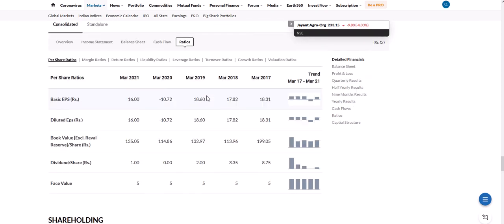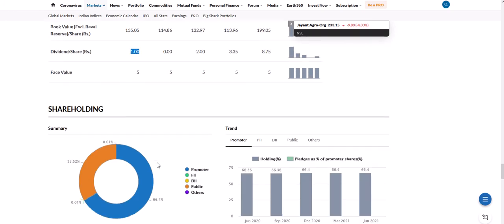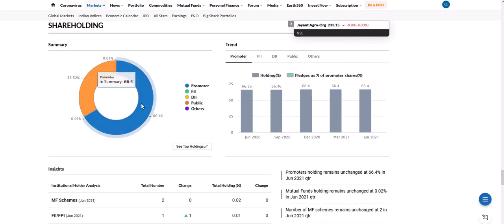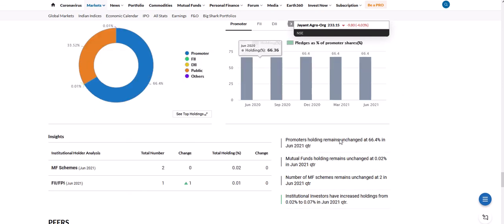In the ratios you can see the basic EPS has improved in 2020. It is now showing 16, positive, and diluted is 16. Price to book value is 1.35, which is very good, and dividend per share is 1 rupee, also good and fine. If you see the shareholding pattern, the promoter is holding 66.4%, which is very good, and they are not decreasing their stake. FII and DII holdings are not very much here, but it is fine.